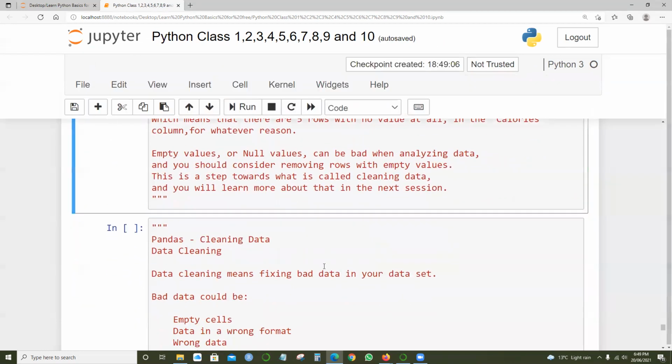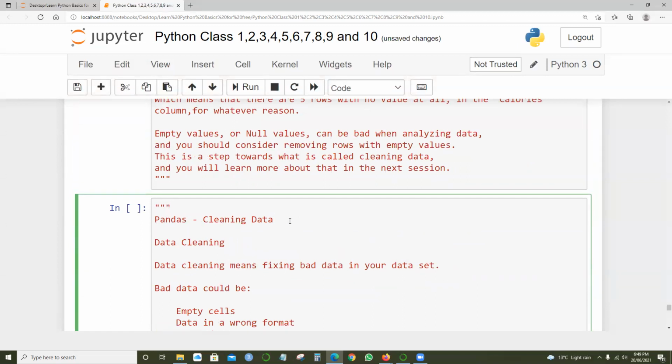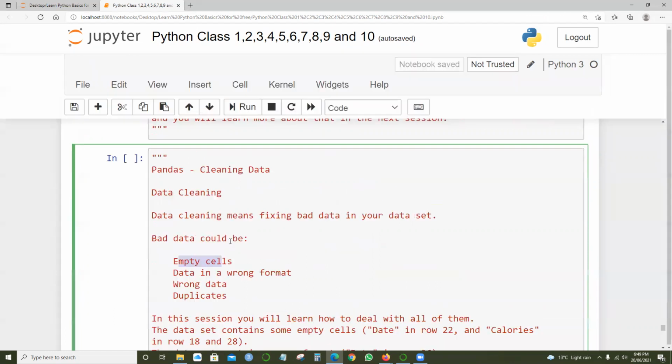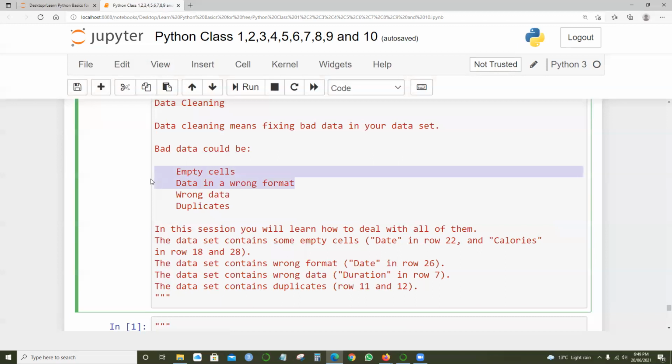So here, pandas cleaning data. When we talk about data cleaning, how are we going to clean the data? What are the different areas which need to be focused on? Data cleaning means fixing bad data in your data set. Bad data could be empty cells, data in the wrong format, wrong data, or duplicates.